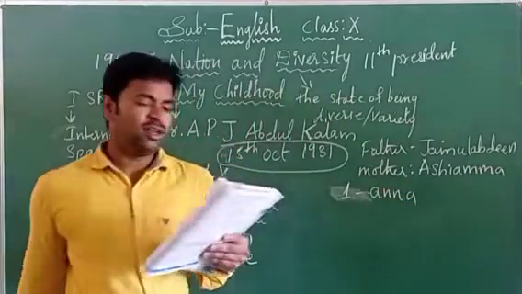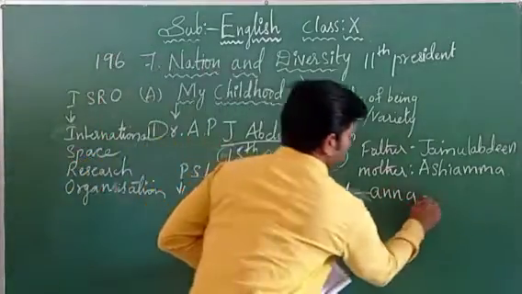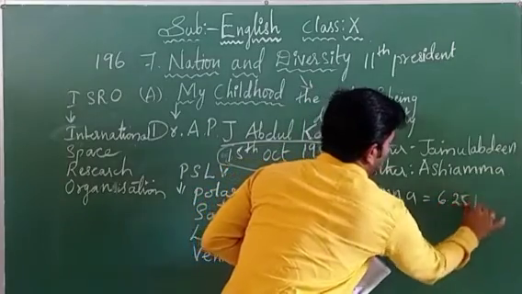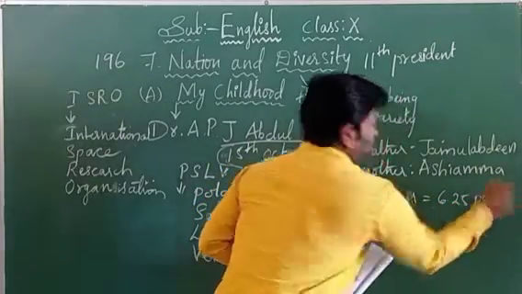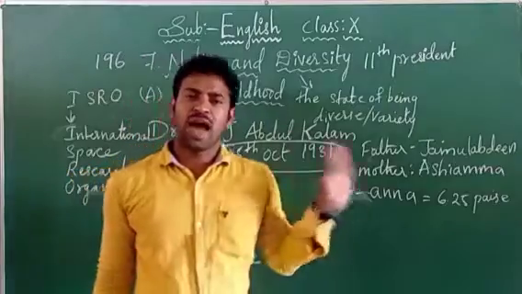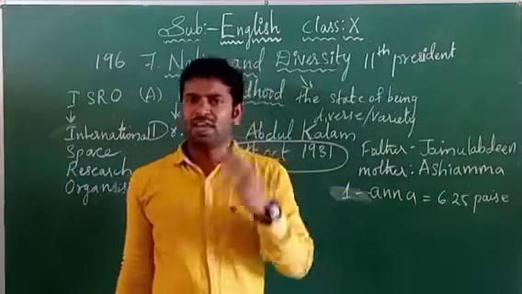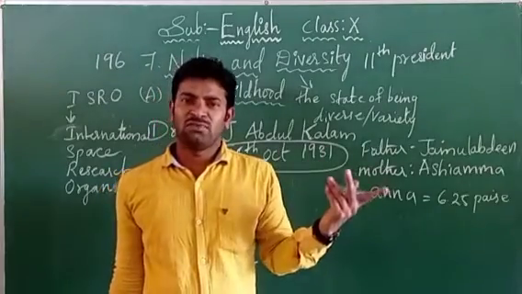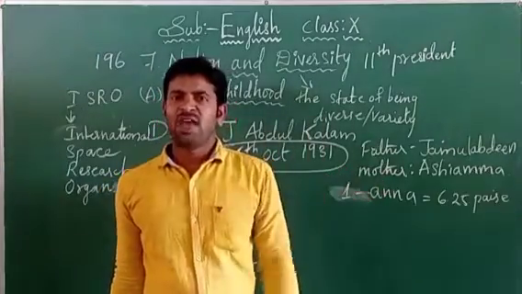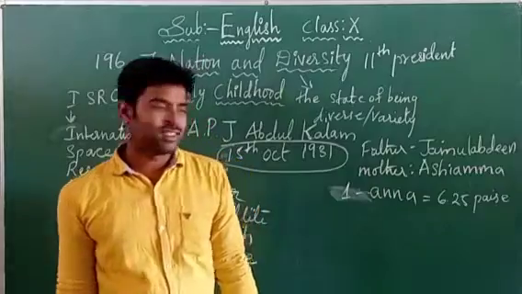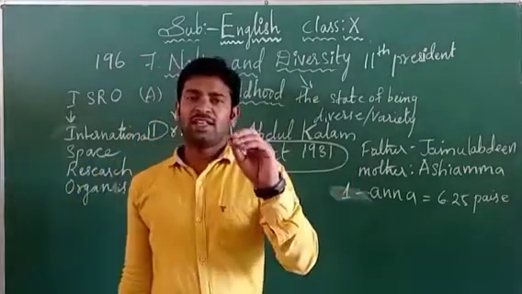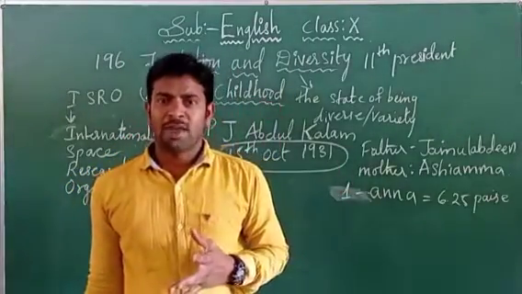Anna is what here? Okay, it is equal to 6.25 pies, children. Okay, so we know that 1 rupee equals 100 pies, no? So 1 anna is equal to 6.25 pies. So in our own languages, we say them whenever we used to go to the shopkeepers in our childhood. Okay, when your parents were children, they used to take the 25 pies.